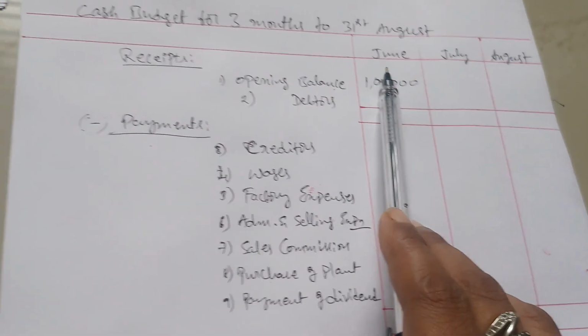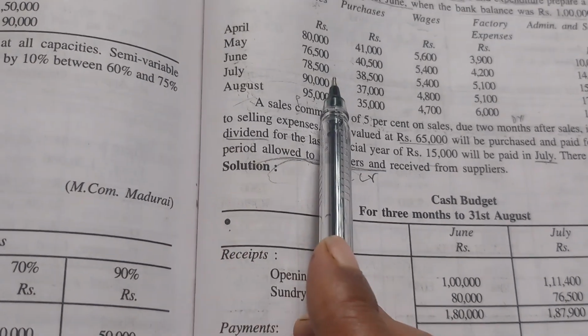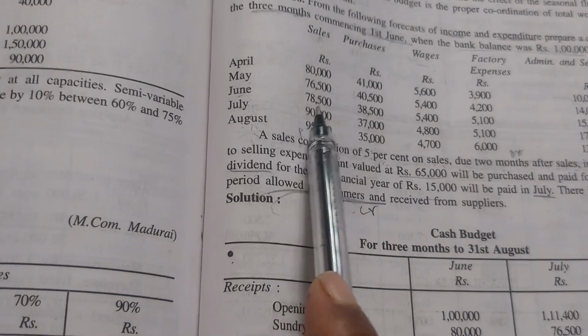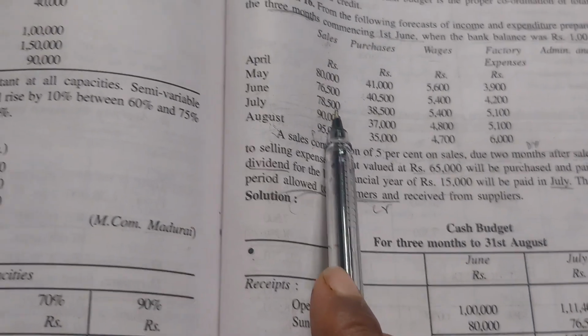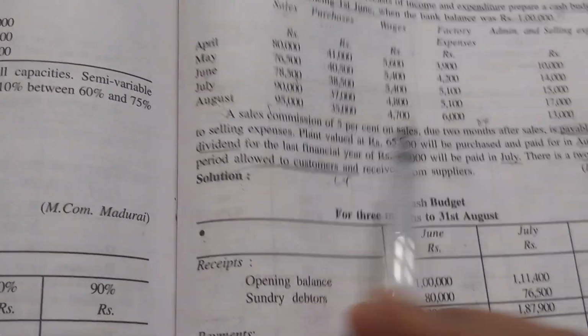I'll take June first, on the base of June sales, which is 78,500 rupees. But what he told,